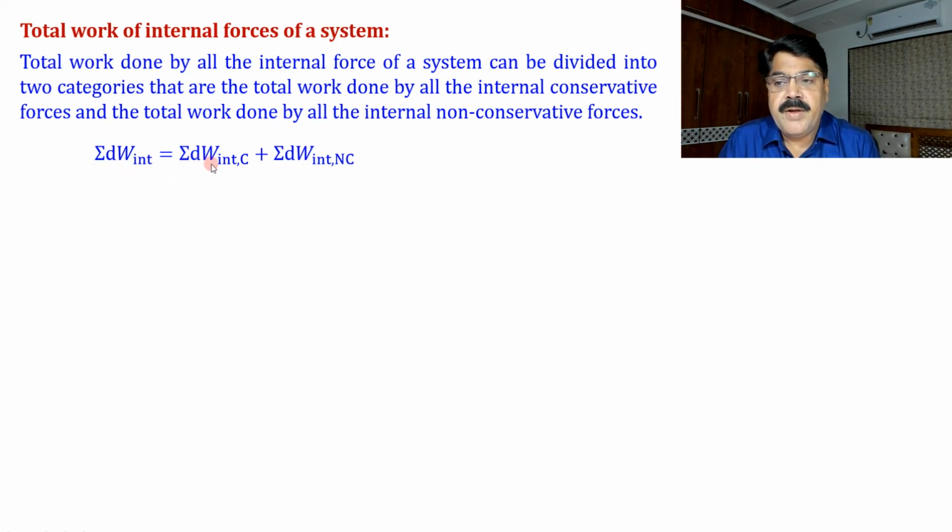Similarly, dW internal, conservative denotes work done by a conservative force in a very small interval, and this summation denotes the sum of work done by all such internal conservative forces. The same is applicable for internal non-conservative forces.